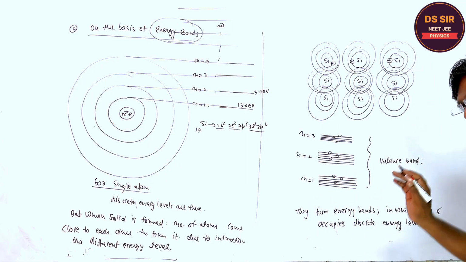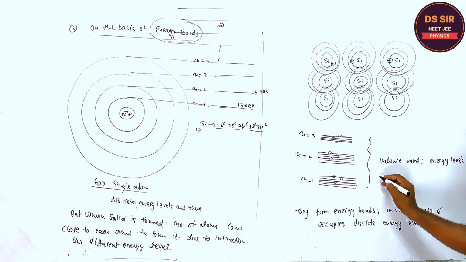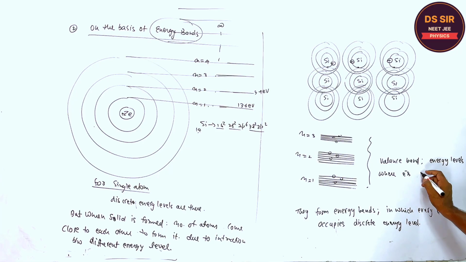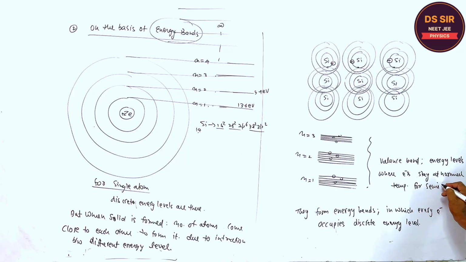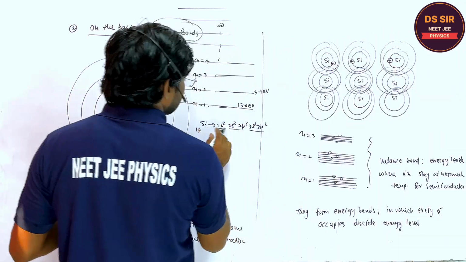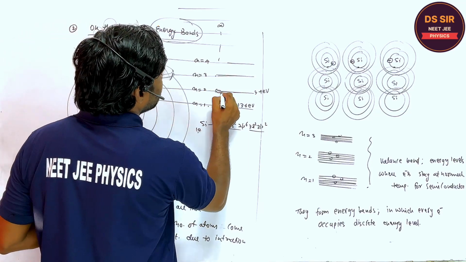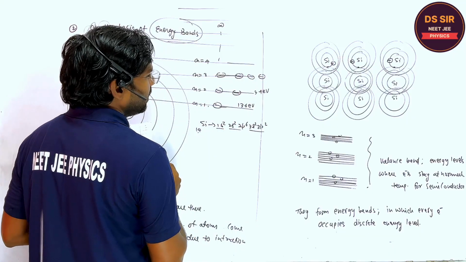Valence bands are the energy levels where electrons stay at normal temperature for a semiconductor. When these electrons get energy from outside, suppose for the silicon atom, the 4 electrons are in the third energy level, like this.